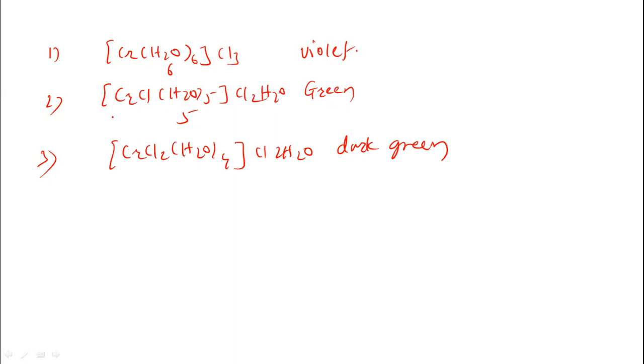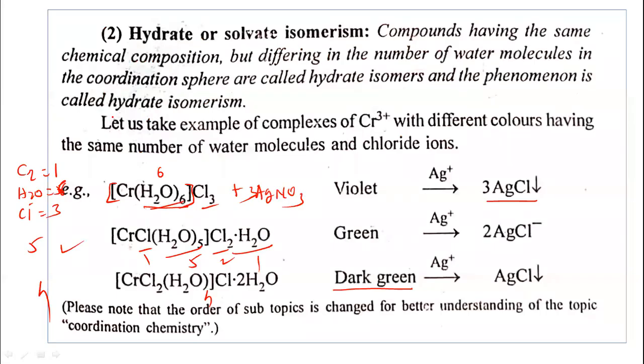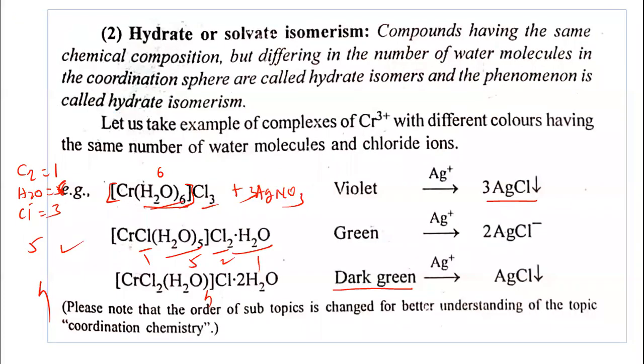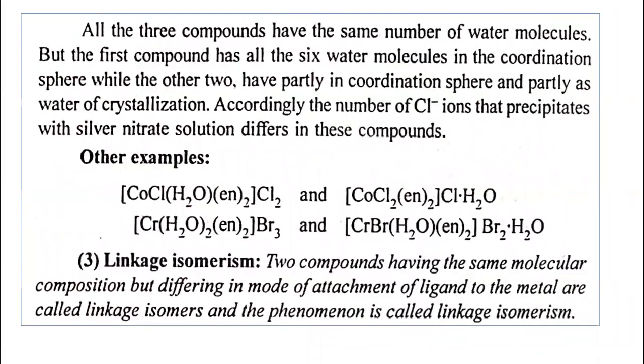Now let us discuss the next. After hydrate isomers, other examples are also given here. See here, [CoCl(H2O)(en)2]Cl2, one water molecule is here. In this case, [CoCl2(en)2]Cl·H2O, no water molecule in the coordination sphere, but they are hydrate isomers of each other. In this way we can write a number of examples.